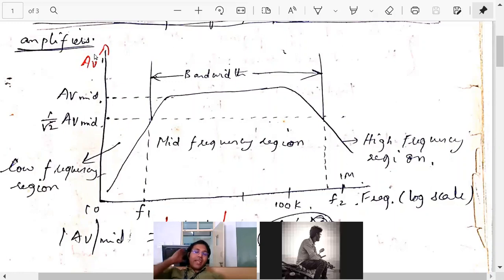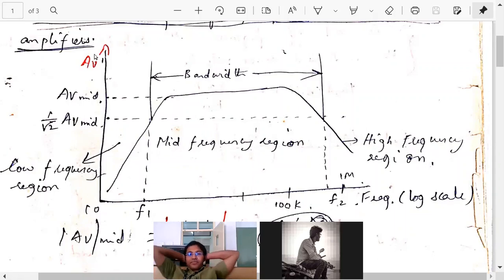So can I say power is proportional to voltage square? Yes or no? Yes, I can say power is proportional to voltage square. Or can I say voltage is proportional to the square root of power?